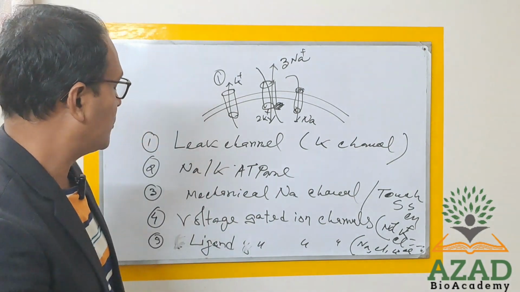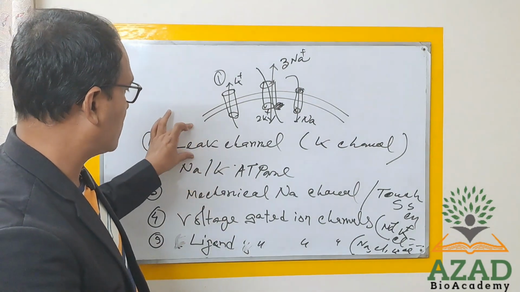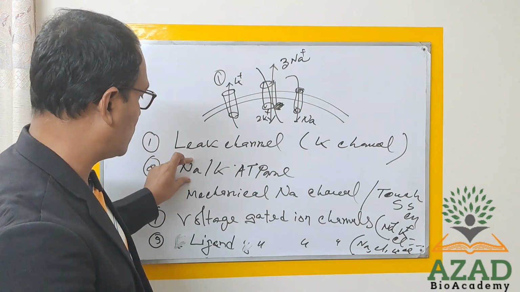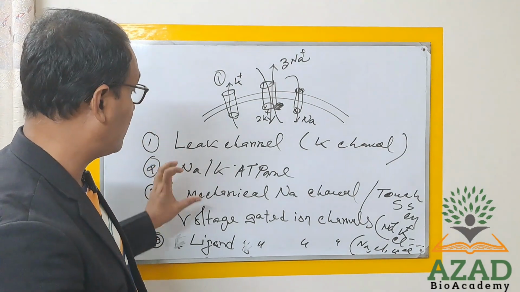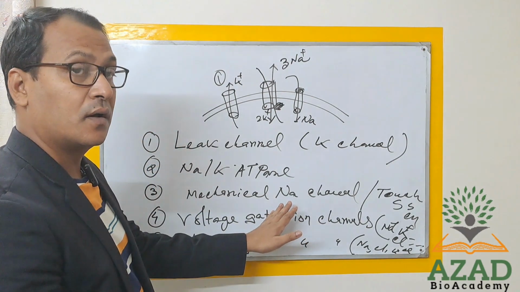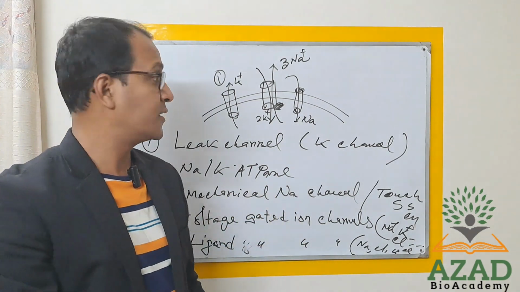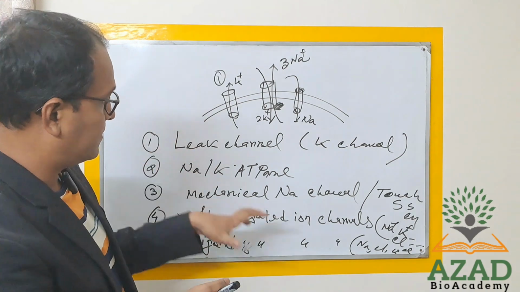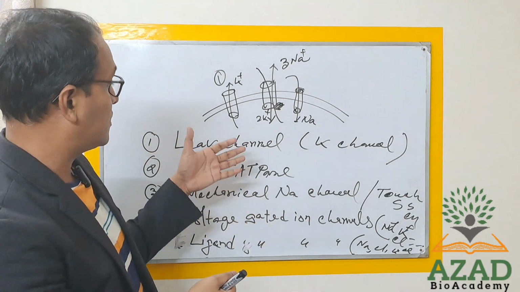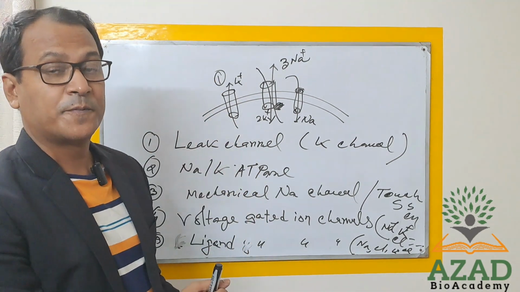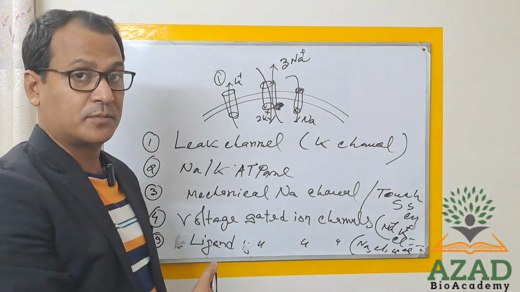Okay, so what would be the role of the leak channel, the sodium potassium pump, mechanical sodium channel, voltage gated channel, and ligand gated ion channels? I will just discuss the roles of these channels regarding the action potential.